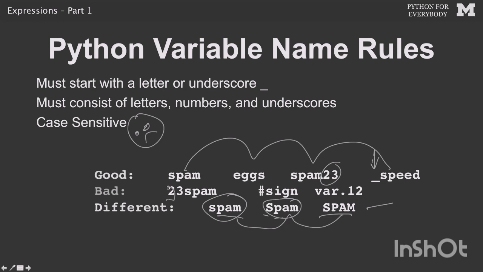It's bad to start with a number. It is bad to start with a pound sign, although that turns into a comment. And you can't use characters other than letters and numbers in the variable. And so those are all good variable names.